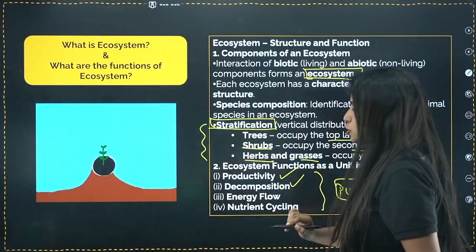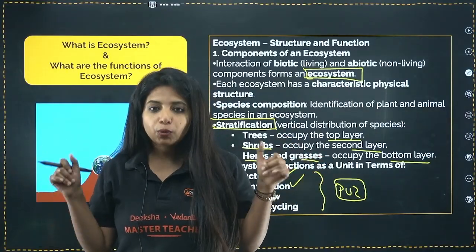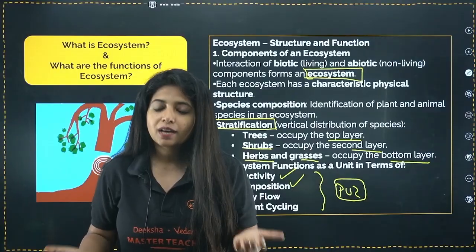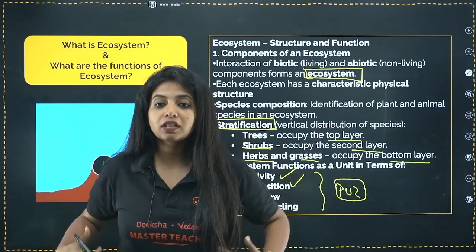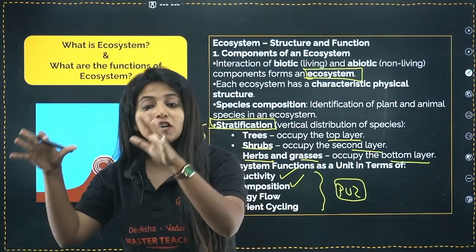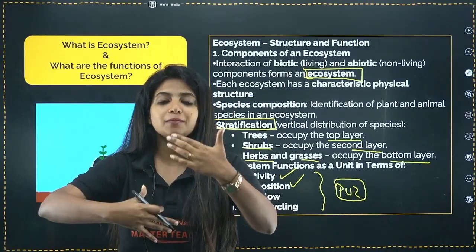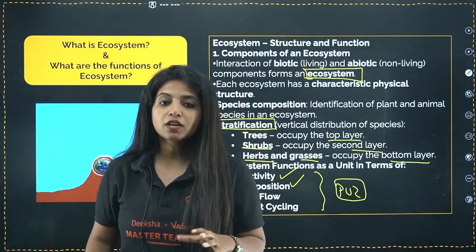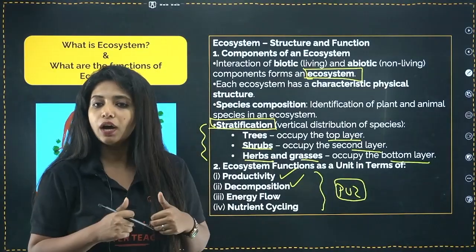Second thing, decomposition. For example, we die and we are just left like that. Do you think we are contributing anything back to the nature out there? No. Basically, decomposition should be happening, and all the very important things present in our body should be going back into the soil. Now again, some other organisms will come out of it, and the same process is going to go ahead. Plants also die, they will also decompose. So decomposition is really important because you want to replenish the things that have been utilized.